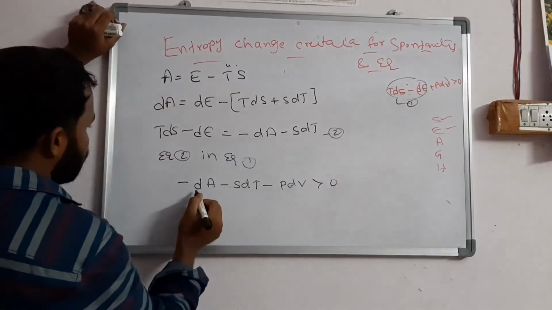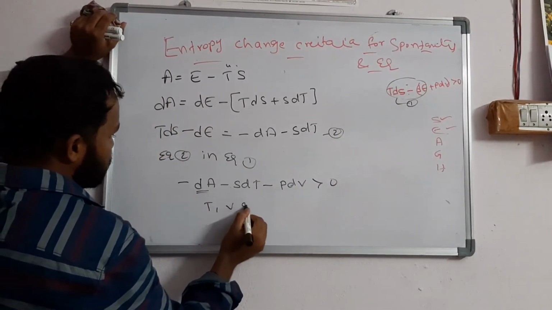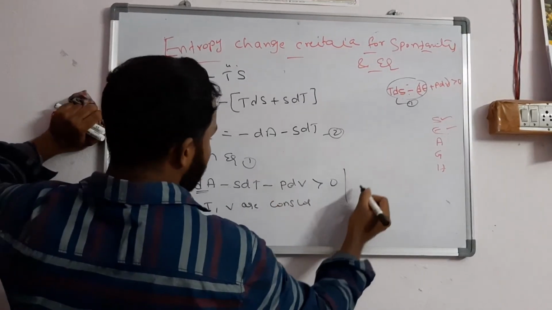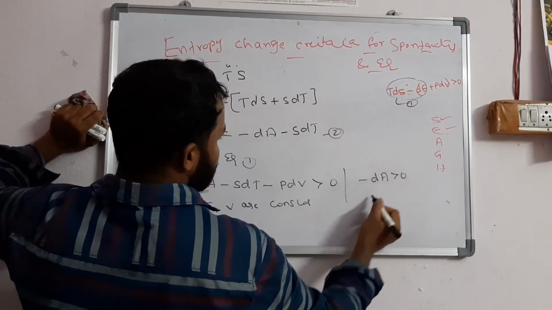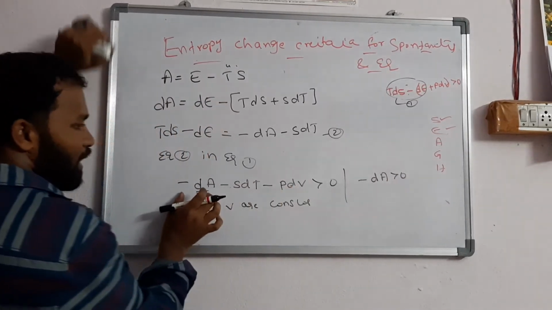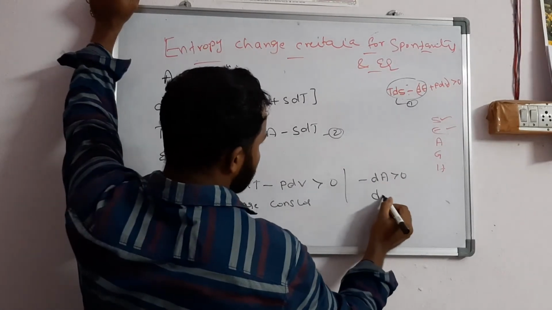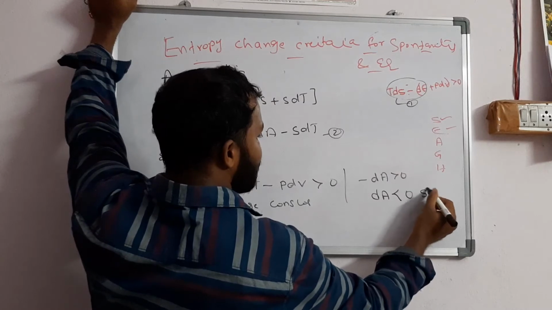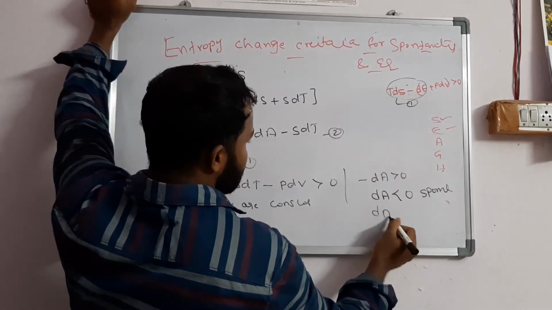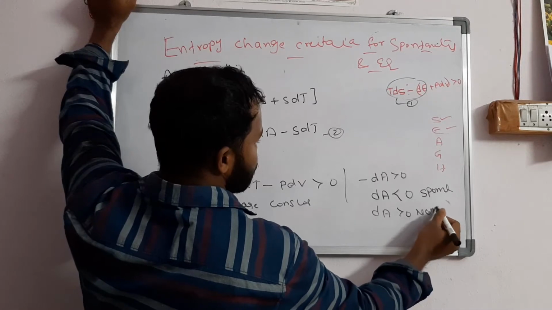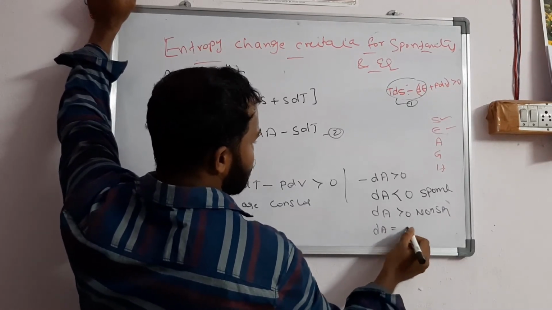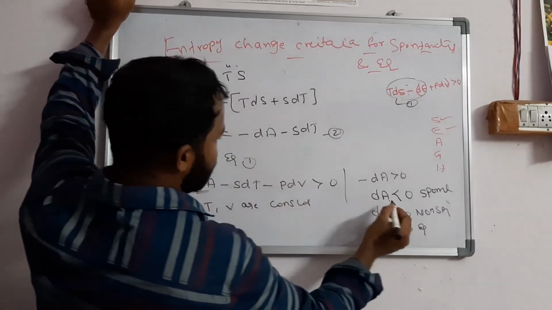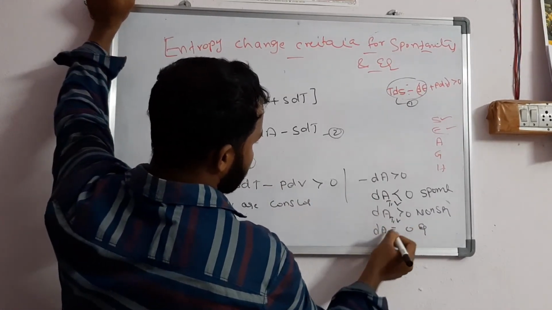Now if I want A, T comma V are constants. That means if T comma V are constants, minus dA is greater than 0, as this term and this term are 0. If I want to change the minus sign, multiply with minus: dA is less than 0. That is for a spontaneous process. dA greater than 0 is a non-spontaneous process. Then dA equal to 0 is an equilibrium process, at T comma V.